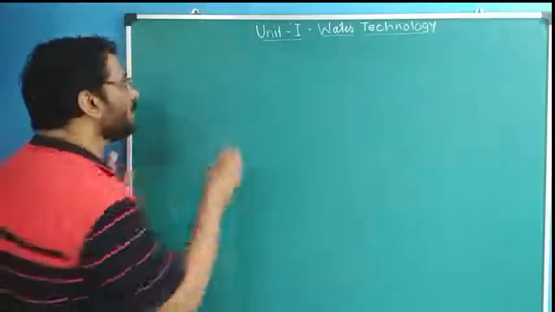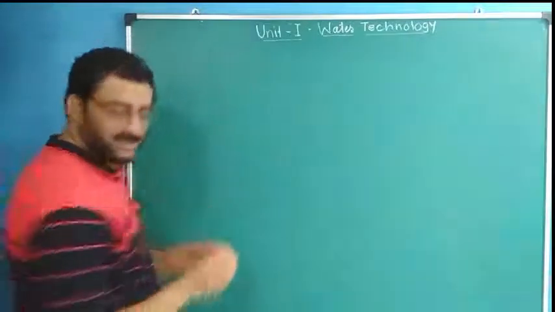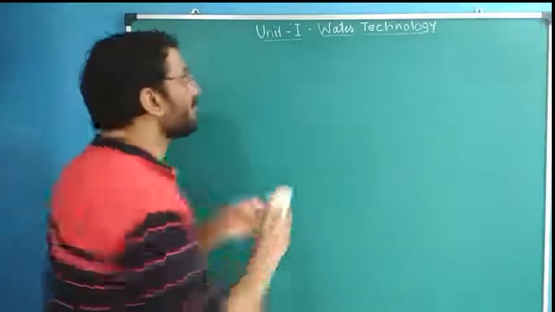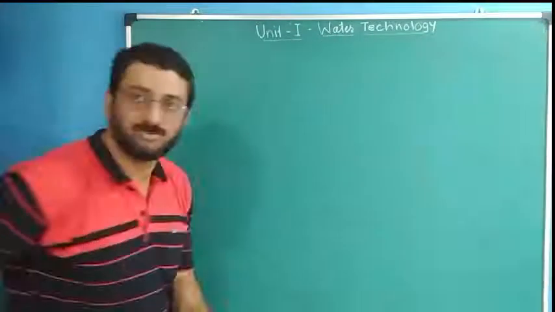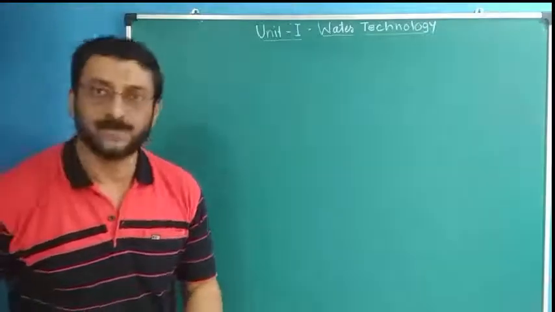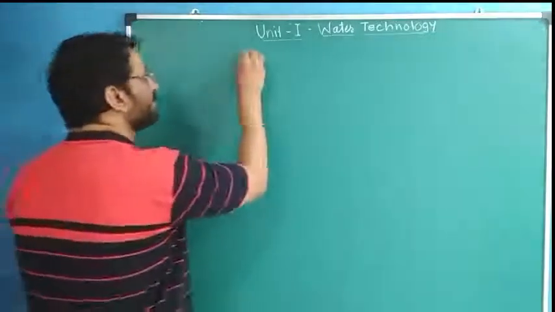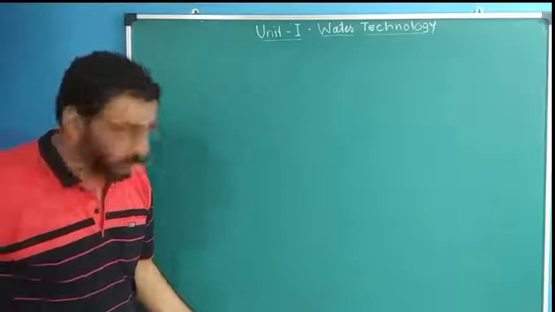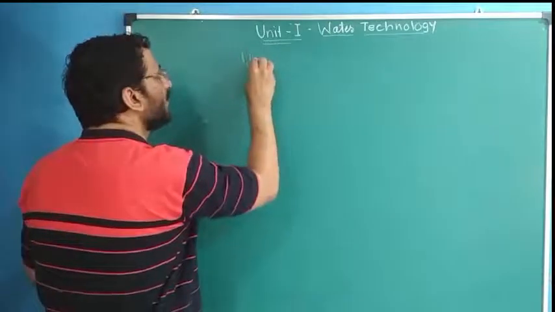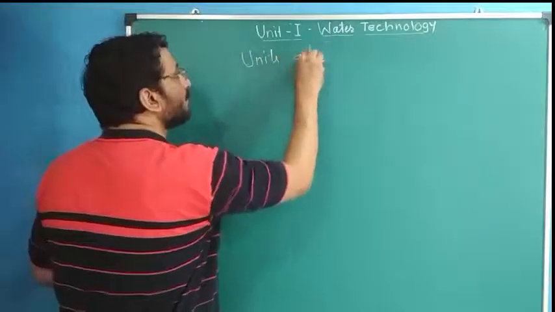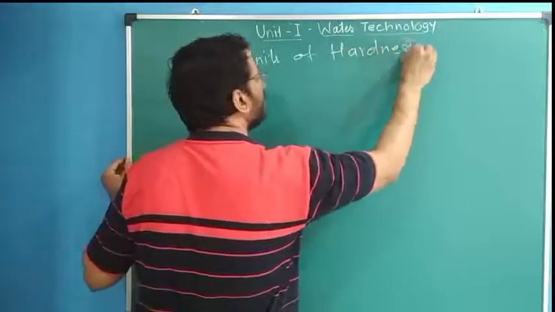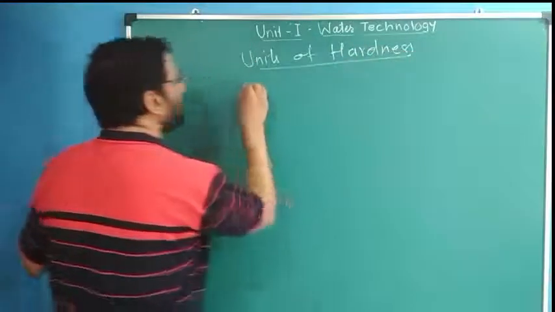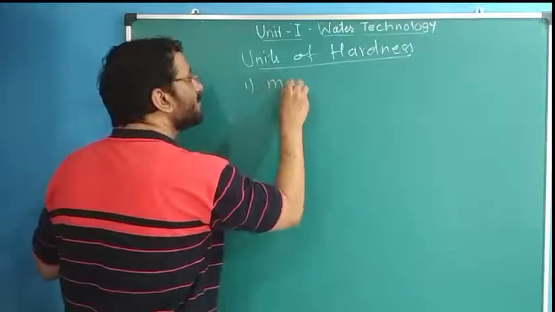That's it. Now one more point I would like to cover is units of hardness. Expression is different: expression is CaCO3 equivalent, and unit is separate. What is the unit of hardness? So the next small bit is units of hardness. The first unit is milligrams per liter.